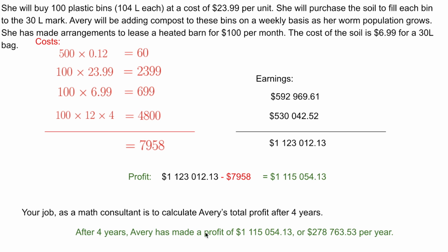That's it. How much is she making per year? So after 4 years, she has this much money. Divide by 4, that gives $278,763.53 per year. That's how much she's making in a year.